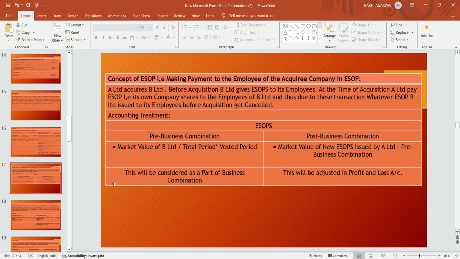So the accounting treatment: pre-business combination, that is the market value of the ESOPs of B Limited multiplied by the vested period over the total vesting period, will be considered as part of the business combination. Post-business combination, the market value of the new ESOP issued by A Limited minus the pre-business combination value, any differential amount should be adjusted in the profit and loss account.